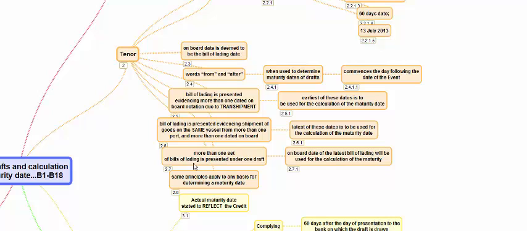Instead of bill of lading, we can put any other transport document, or maybe the date of invoice, or whatever we say. So the same principles apply: how we calculate the latest date or the earliest date, how the 60 days are calculated, and when from and after is used, it commences the day after.